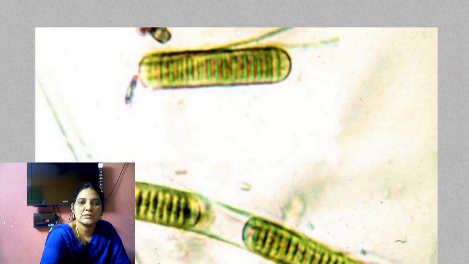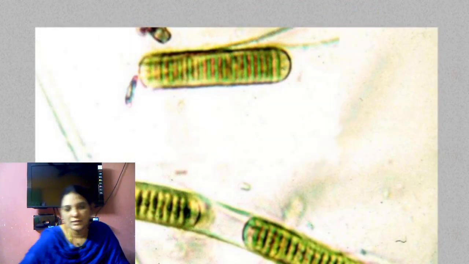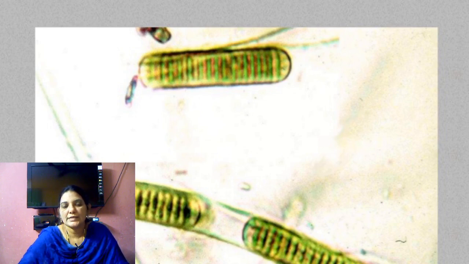We can see this clearly in the second picture. The heterocyst is colorless; the cell changes into a very big size and does not show any color.